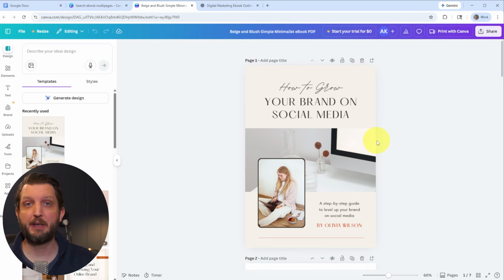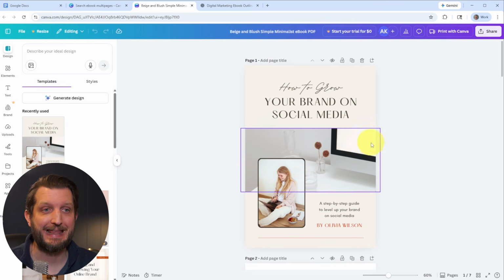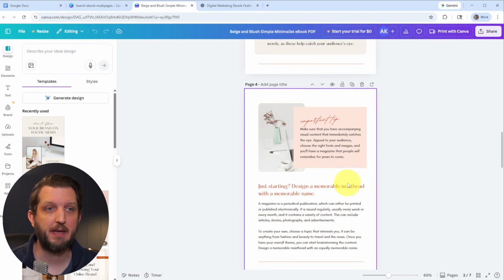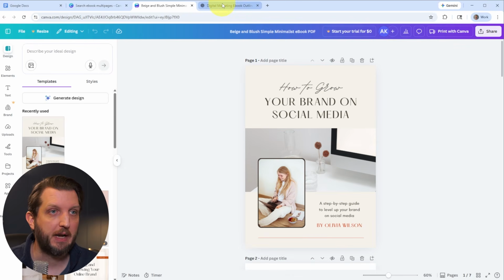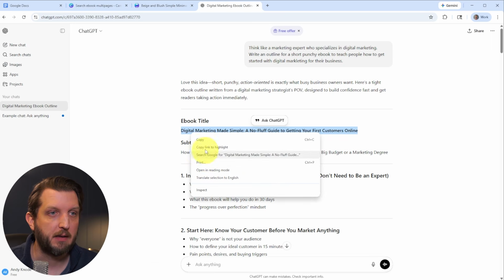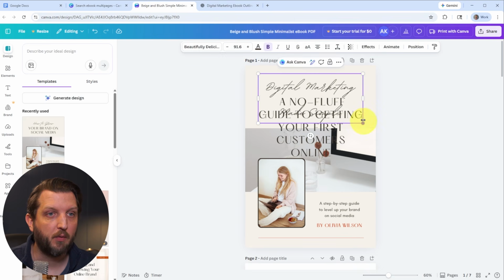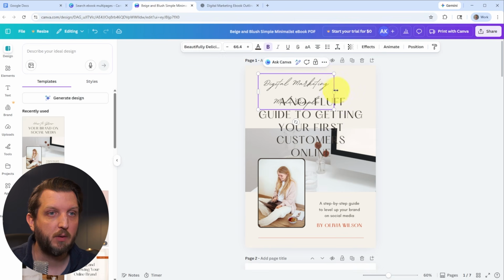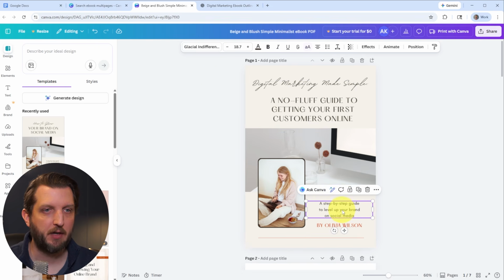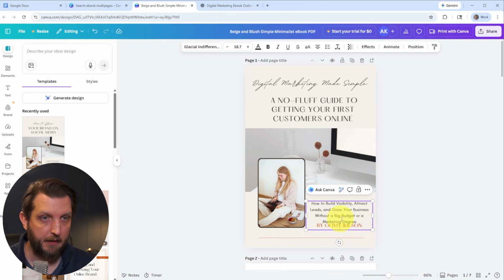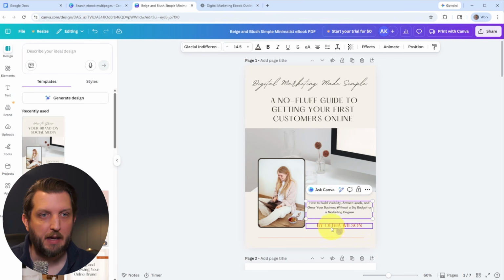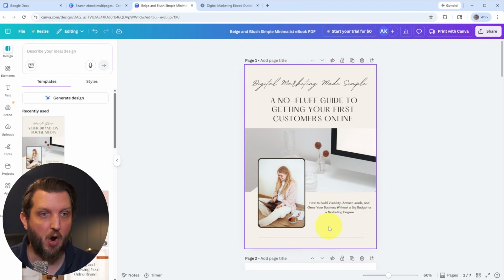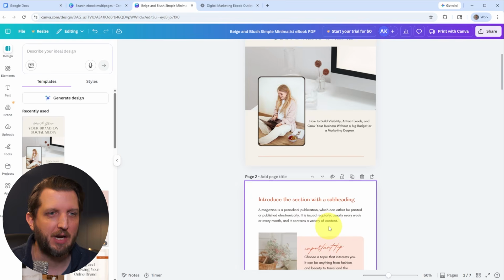From here, it's really just copy and paste to populate this template with the information that you generated through ChatGPT or that you wrote on your own. So we're just going to head over to ChatGPT, copy the title, come back and resize it the way that we want it, just like that. Then down here, you can add your subtitle. Add that in there, and again, you just want to resize it to the way you want it. I'm actually going to delete the author name. If you wrote it yourself, certainly add your own author name, but for me, I had ChatGPT write that.